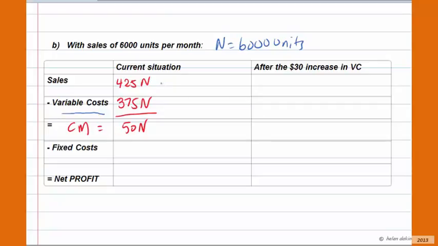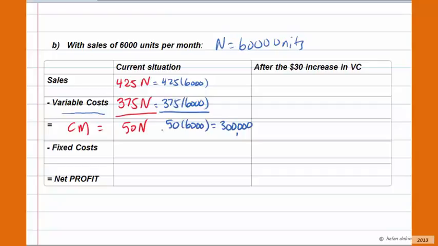At 6,000 units, you're looking at $425 times 6,000 units. And I'm going to subtract from that 375 times 6,000 units. And that's going to leave me with a gross profit of $50 per unit times 6,000 units, or a gross profit of $300,000.